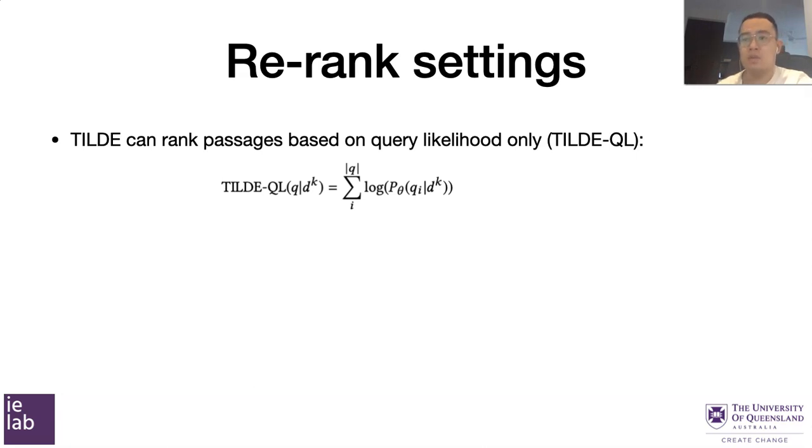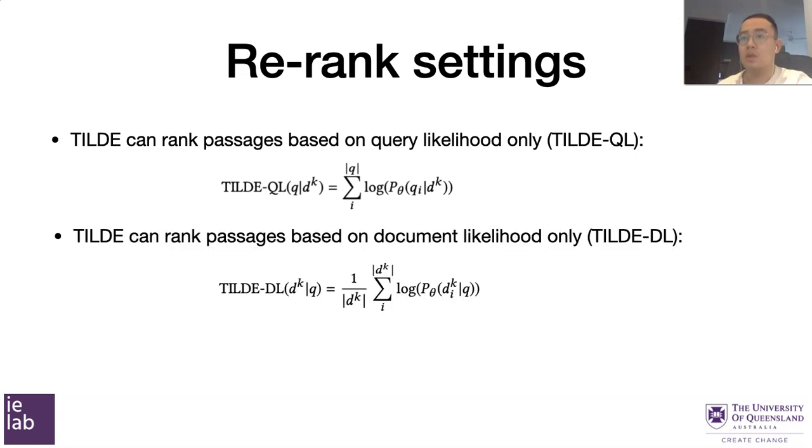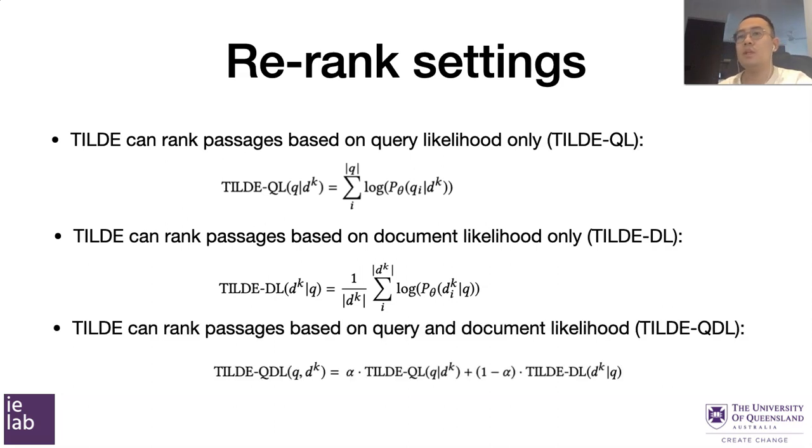It can rank documents by query only, based on the query likelihood score, or it can rank documents according to the document likelihood score. In this setting, all the scores need to be normalized by dividing by the document length, since longer documents tend to have lower likelihood scores. Also, a GPU is required in this case because now the BERT input is the query, and we cannot pre-compute the query representation because we won't know what the user's next query will be.